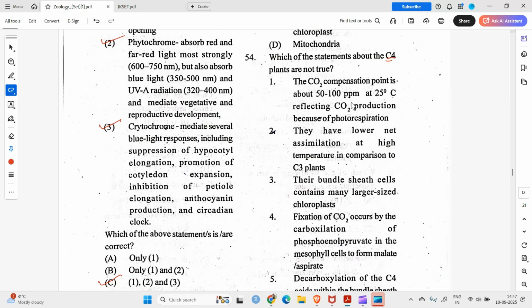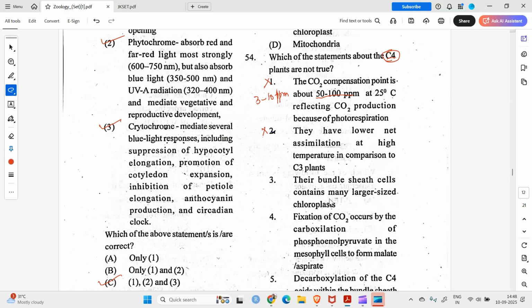The carbon dioxide compensation point is about 50 to 100 ppm. No, it's not. It's about 3 to 10 ppm in case of C4 plants. So this should be wrong. They have lower net assimilation at high temperature in comparison to C3 plants. Absolutely not, because they have higher net assimilation at high temperature, because the C4 mechanism is an adaptation to the higher temperatures.